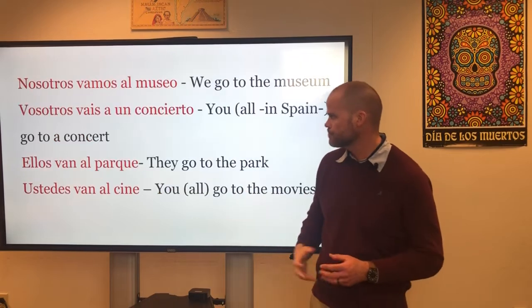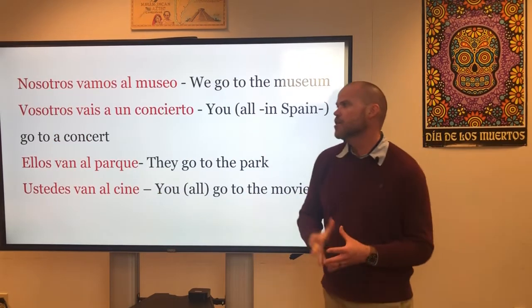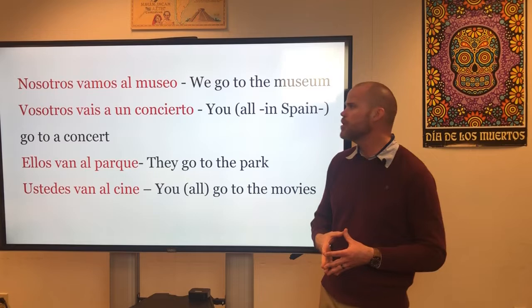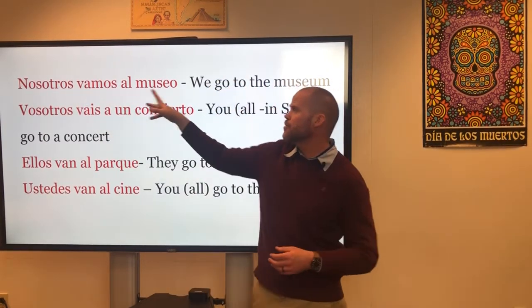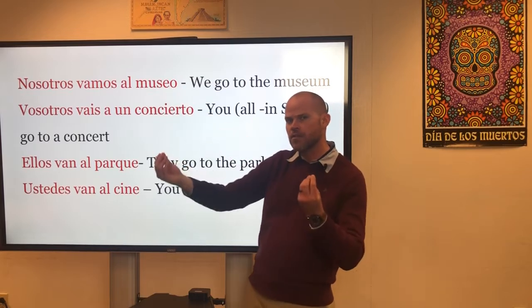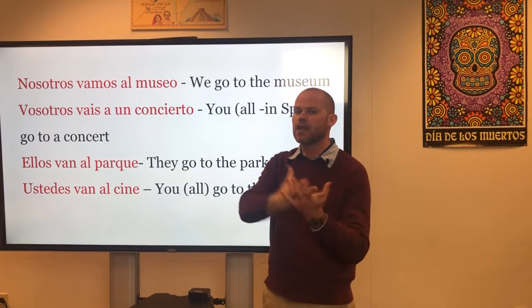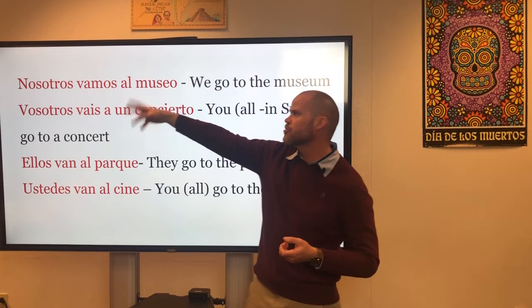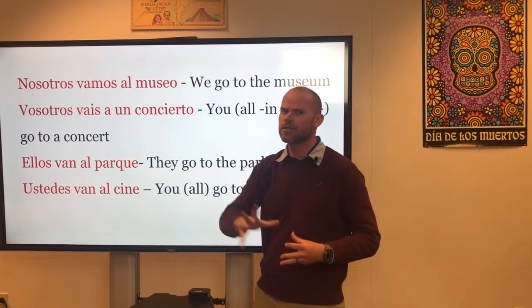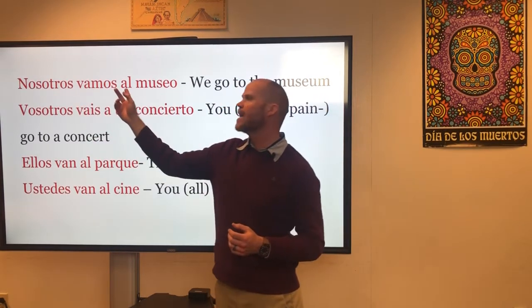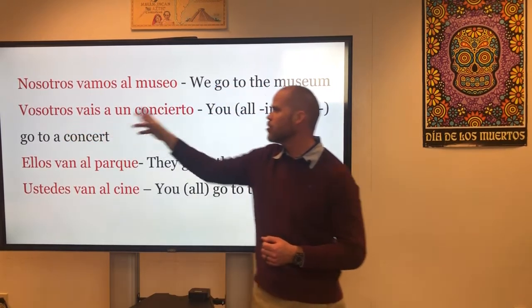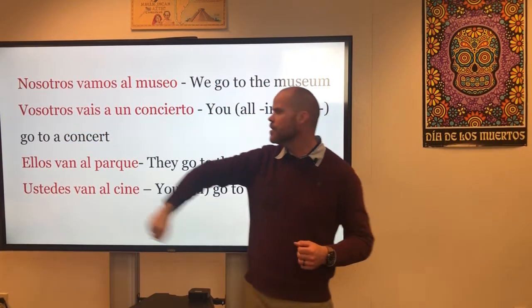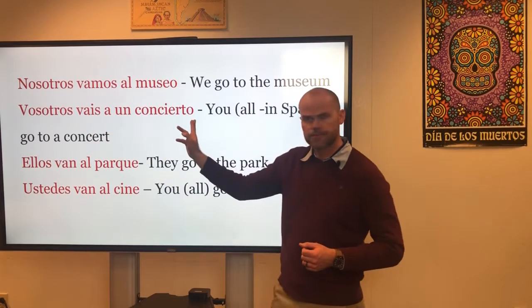La calle is how we say street. Okay, muy bien. Some more examples here. Nosotros vamos al museo would be we go to the museum. So remember, when we have a plus el, those contract to form al. Okay? So it's not nosotros vamos a el museo. That doesn't sound right. It's nosotros vamos al museo. We go to the museum. Vosotros vais a un concierto. You all, in Spain, go to a concert.